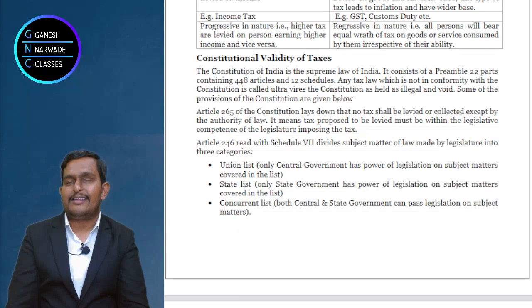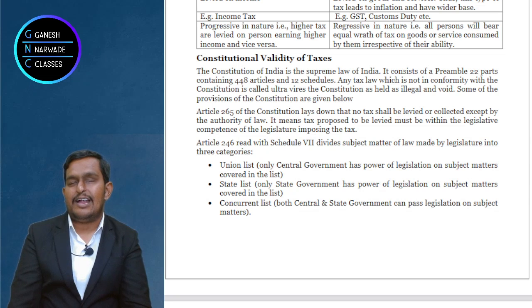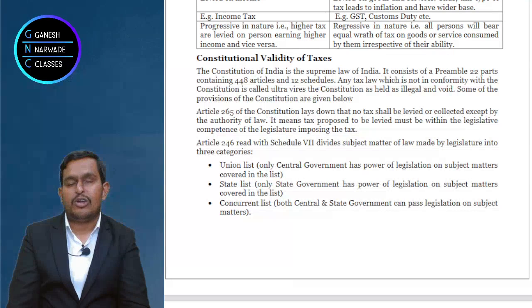Arey yaar, it is simply for distribution of work. That's it, nothing more than that. So for easy completion of work and distribution of work, state governments are formed. So dual government is there. Now for different works, the state also needs money, and for some other works, the central government also needs money.